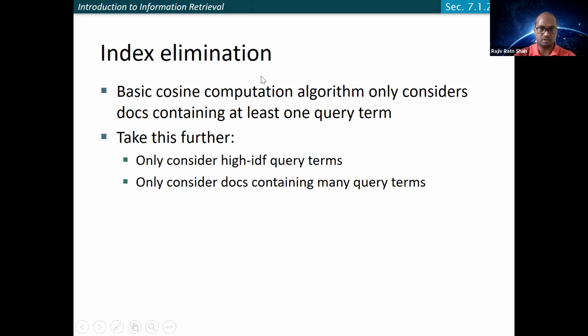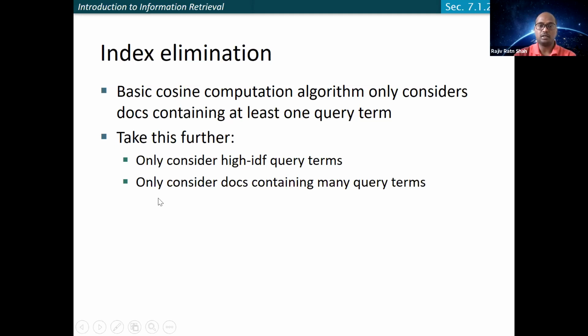One possibility could be: how about you only consider the high IDF query terms? If you recall, we discussed earlier in information retrieval that IDF highlights rarity. So a high IDF means the term may be more important as compared to query terms which have a lower IDF. You can think of this heuristic as: how about we only consider the high IDF query terms?